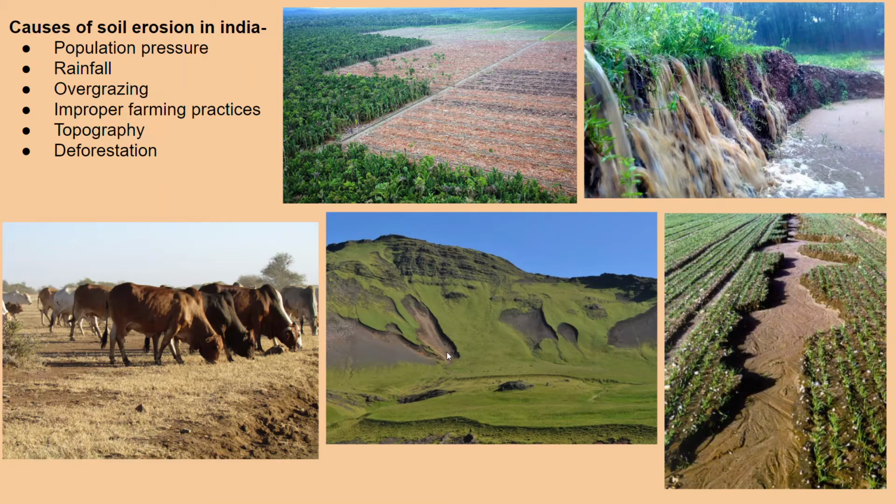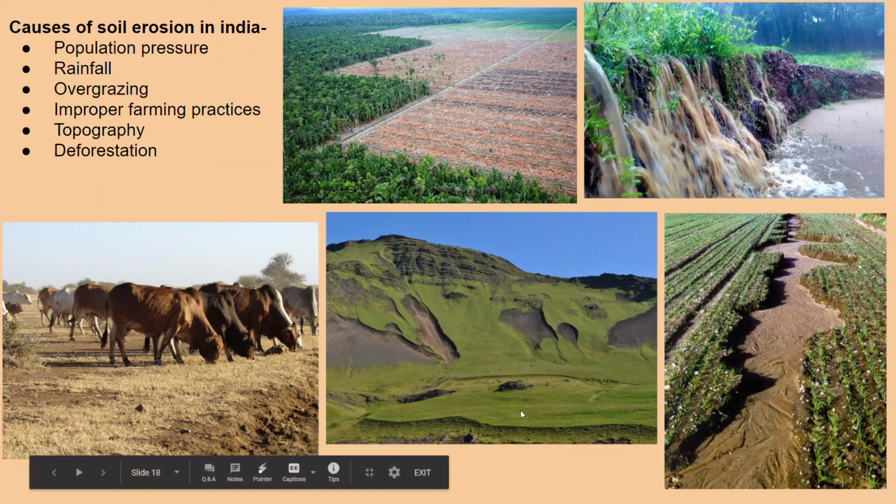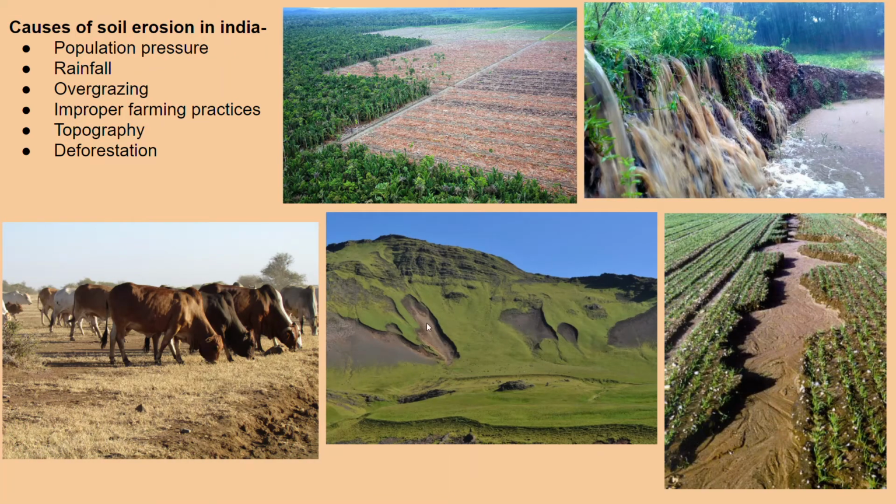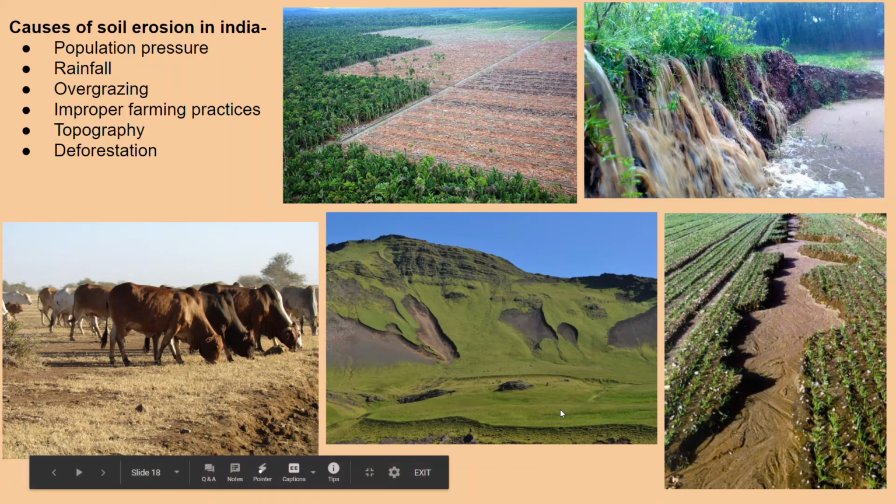We have seen in the previous video that slopes of the land get eroded faster as compared to plain surface. Why? Because the velocity of the water, the speed of the water, is more. Water gushes to go down or runs to go down. As a result, erosion on the mountain slopes is more as compared to the flat areas.